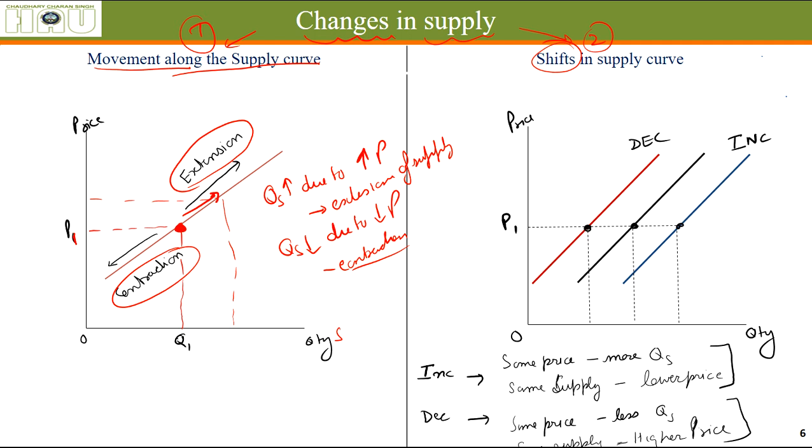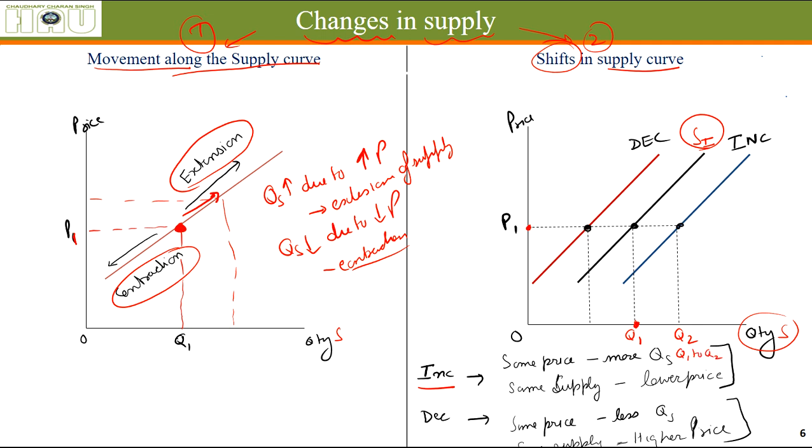And the second type of movement is shift in supply curve. What are those shifts? Let's say this is our initial supply curve. At price P1, quantity supplied was, let's say, Q1. So what do we call increase in supply? Increase in supply means when at the same price P1, the quantity supplied increases from Q1 to Q2.